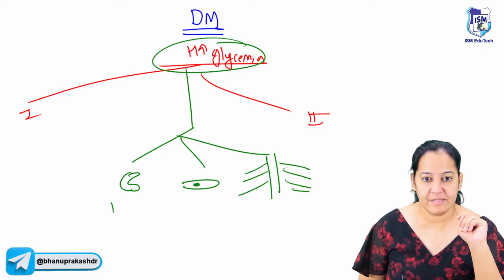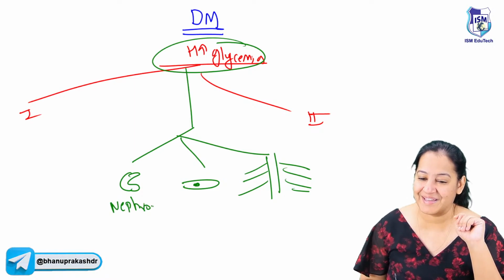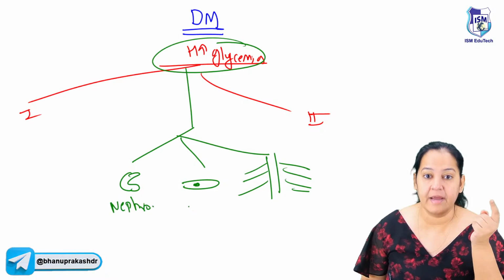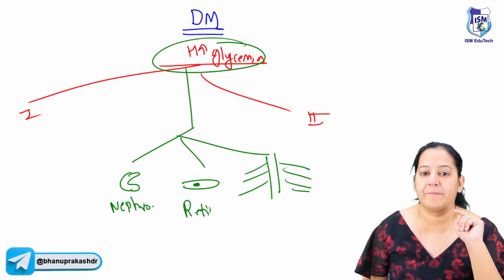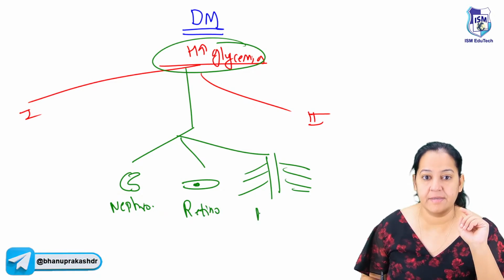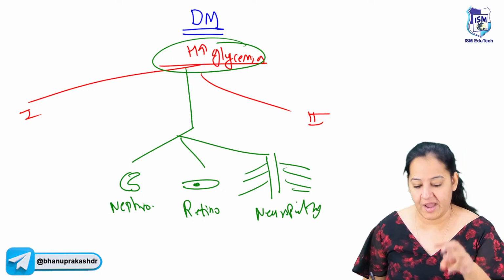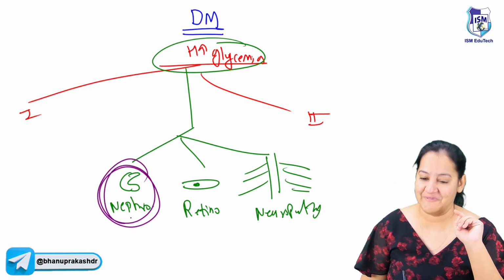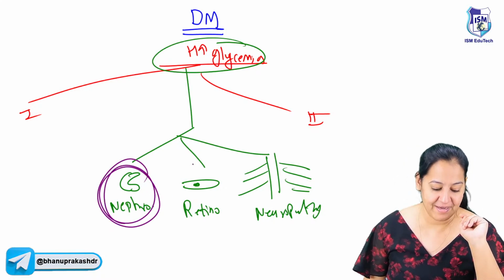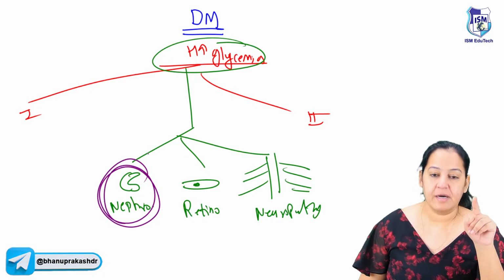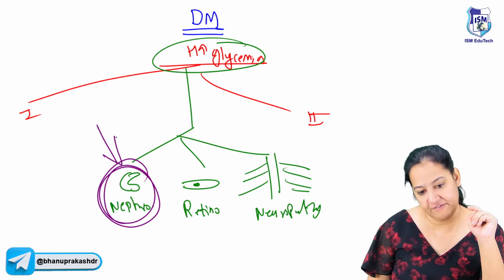When it damages the kidney, it is known as nephropathy, diabetic nephropathy. When it damages the eye in the retina, it is known as diabetic retinopathy. And when it damages the nerves, it is known as diabetic neuropathy. So currently, out of the 3, I am explaining 1, nephropathy. So let's start the topic diabetic nephropathy.